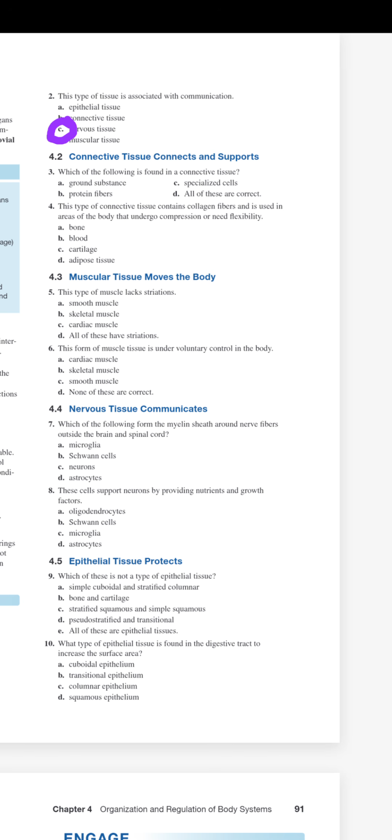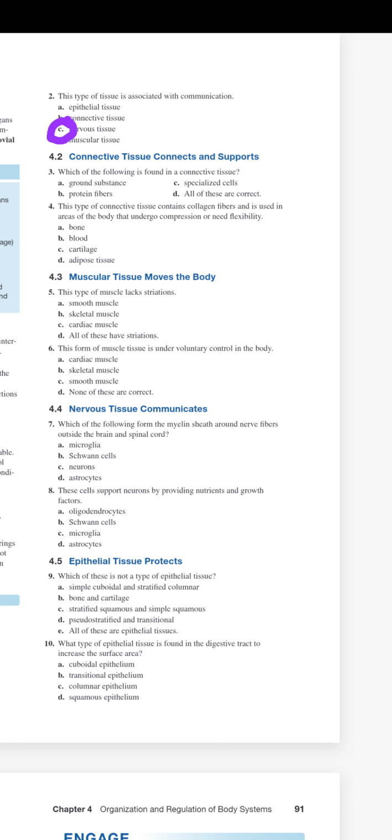Now coming to which of the following is found in a connective tissue. So in a connective tissue, we have ground substance, yes. And we have protein fibers, we have elastic, we have reticular, we have 2 or 3 different types of filaments or fibers, let's say. And specialized cells, yes, because think about the fluid connective tissue, it's blood.